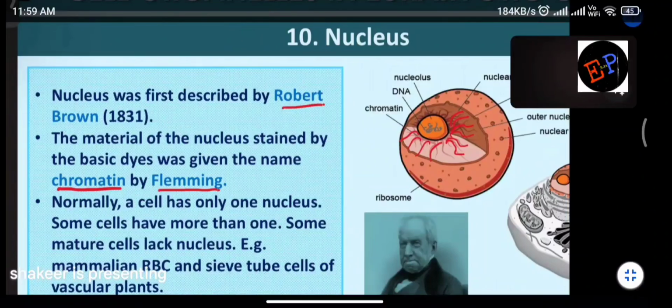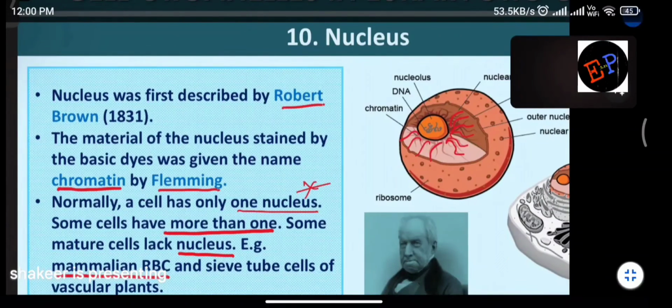So normally a cell has only one nucleus. Okay ma? Some cells have more than one nucleus also. This is one important bit. So most of the cells, they have only a single nucleus, but in some cases you can find more than one nucleus also. So some mature cells, they lack nucleus. It means cells after they get matured, some cells, their nucleus may be absent also. Clear nama? So example, mammalian RBC, that is the RBC which is present in mammals, when they mature, nucleus will be absent.